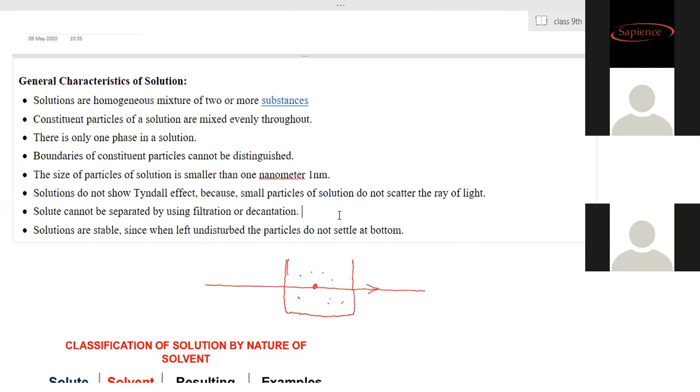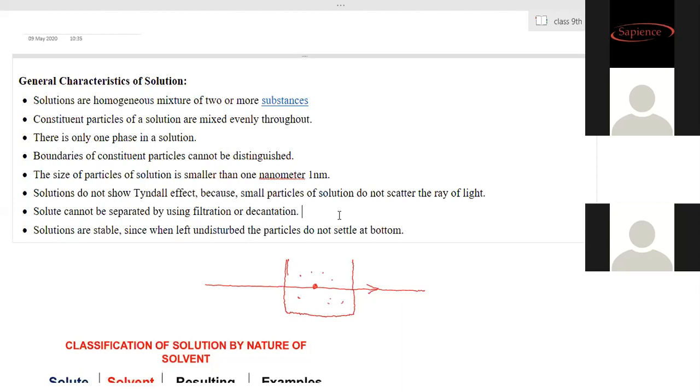Now if anything is mixed into water, that is, water as a solvent, then those solutions are called aqueous solutions. The solutions in which water is the solvent, we call aqueous solutions. So remember, aqueous solution means the component has been dissolved into water, and here the process of dissolution takes place.